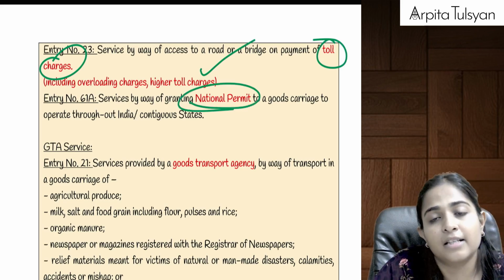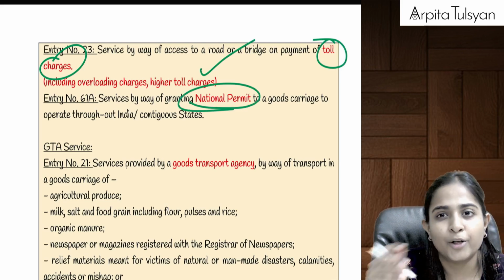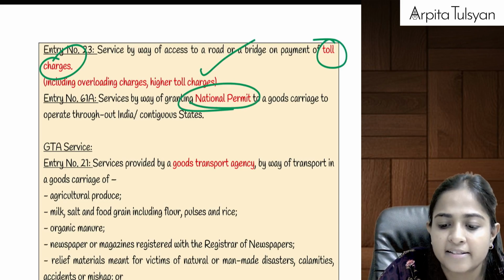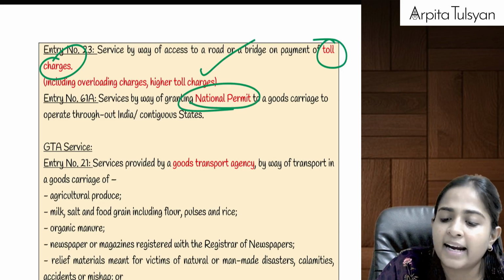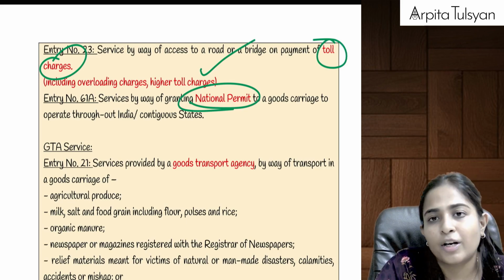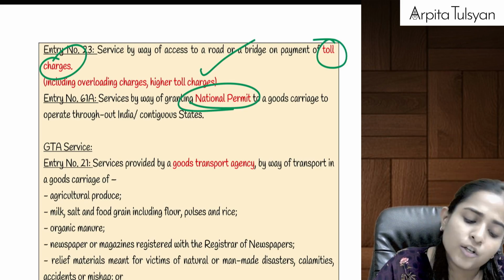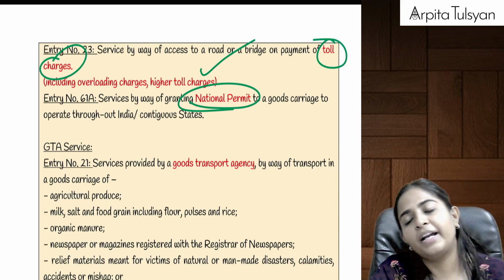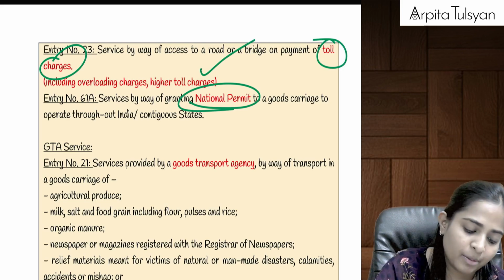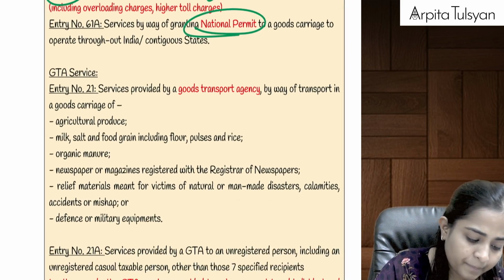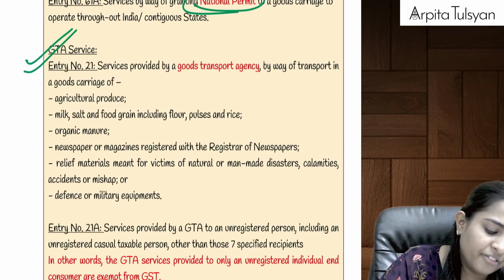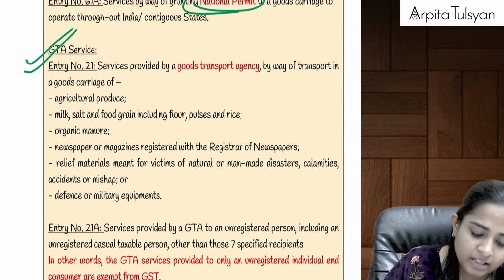And services by granting a national permit. You must have seen it behind the trucks, a national permit, that is, the truck can travel all over India. For that national permit, we have to take it from the Ministry of Transport. So even the fees that we pay for taking this national permit will be totally exempted from GST, right?